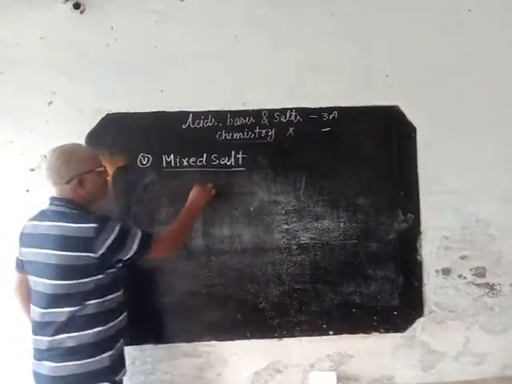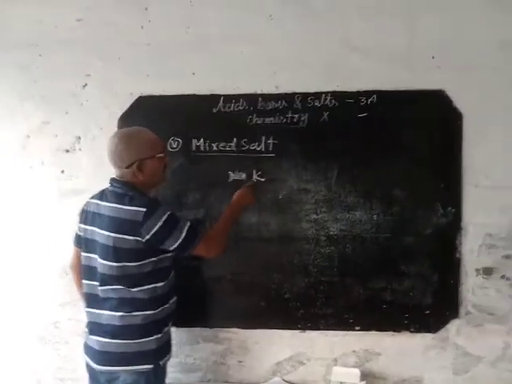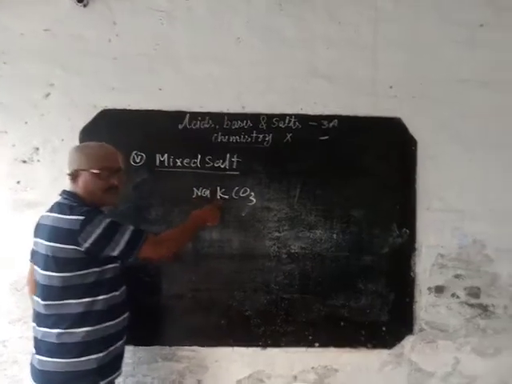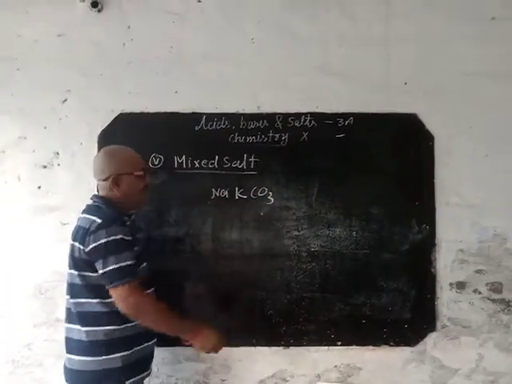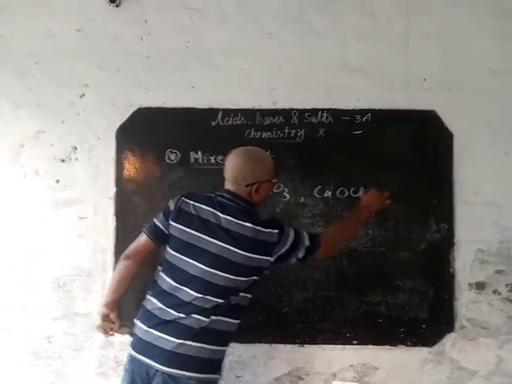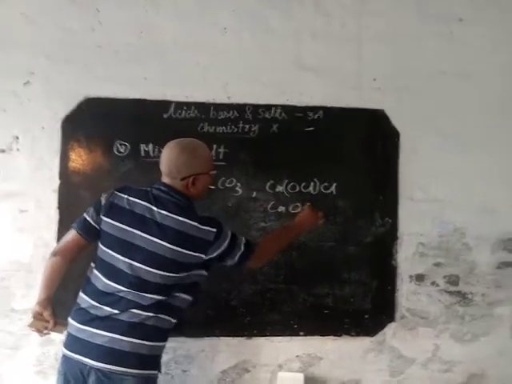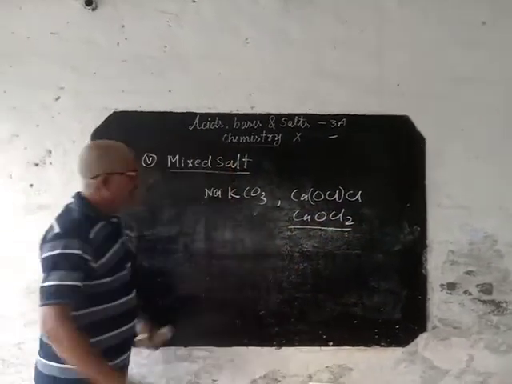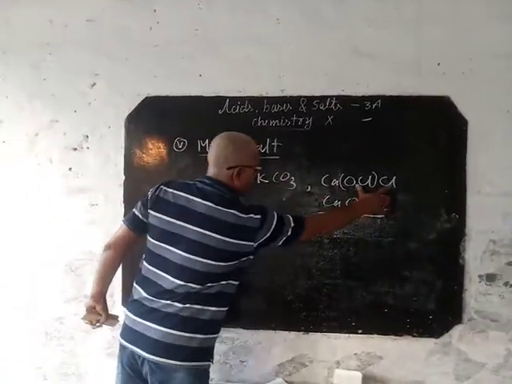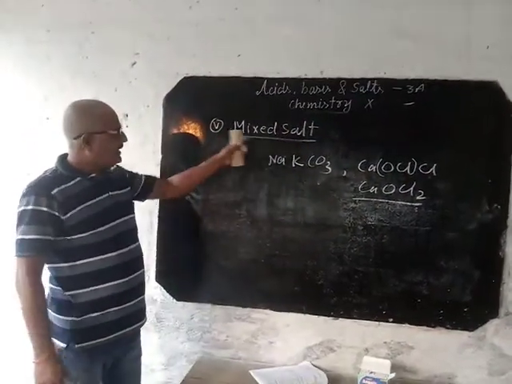See one example: sodium potassium carbonate. Sodium and potassium are positive ions, and this one is the negative ion. Next one, CaOCl2, which is bleaching powder. Here there are two negative radicals and one positive radical. That is a mixed salt.